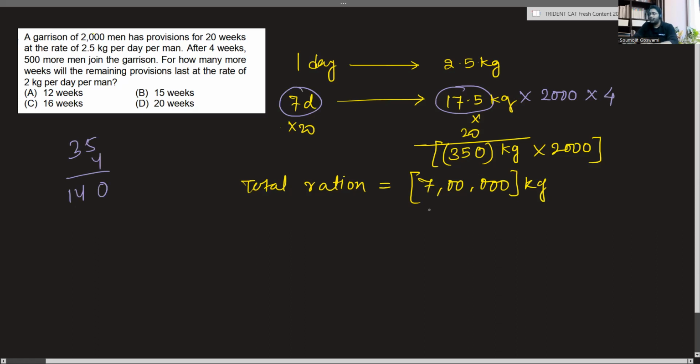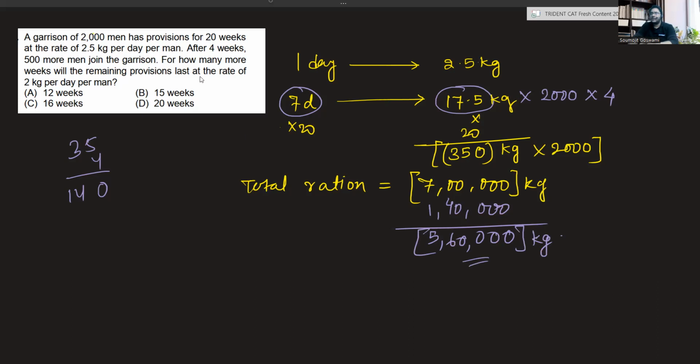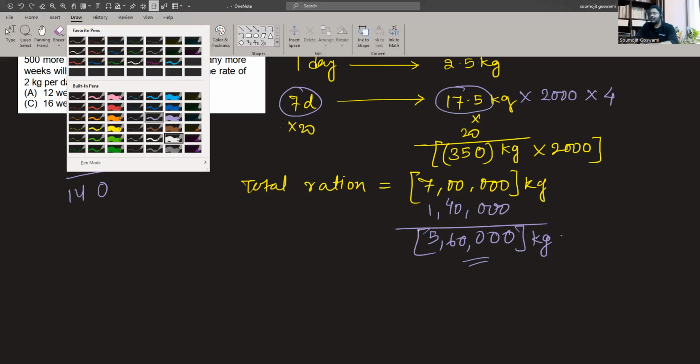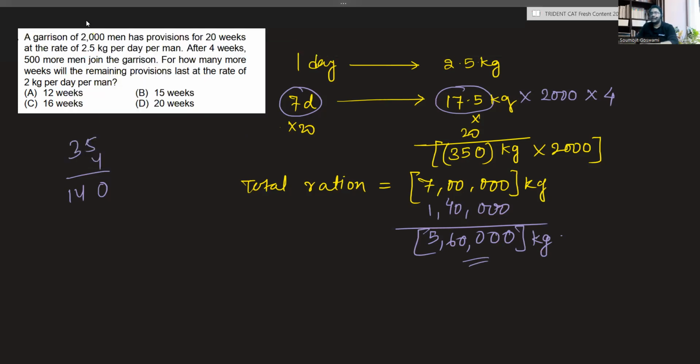Now, 1,40,000 worth gets consumed in the 4 weeks. That leaves me with 5,60,000 kilograms worth of ration. Does this make sense? I hope it does. This is plain unitary method. They are asking you to calculate how much you will be left with. Let's take the palette to that side. Give me 1 second.